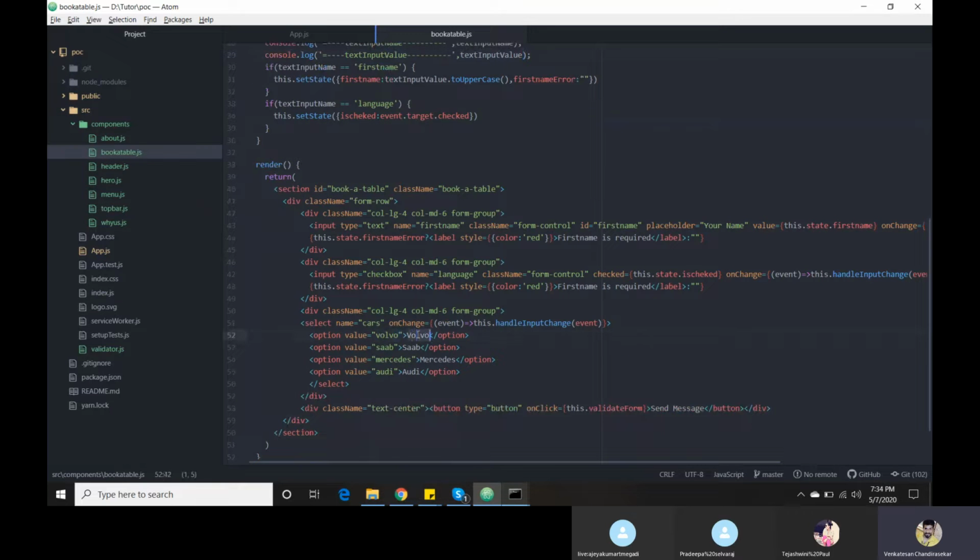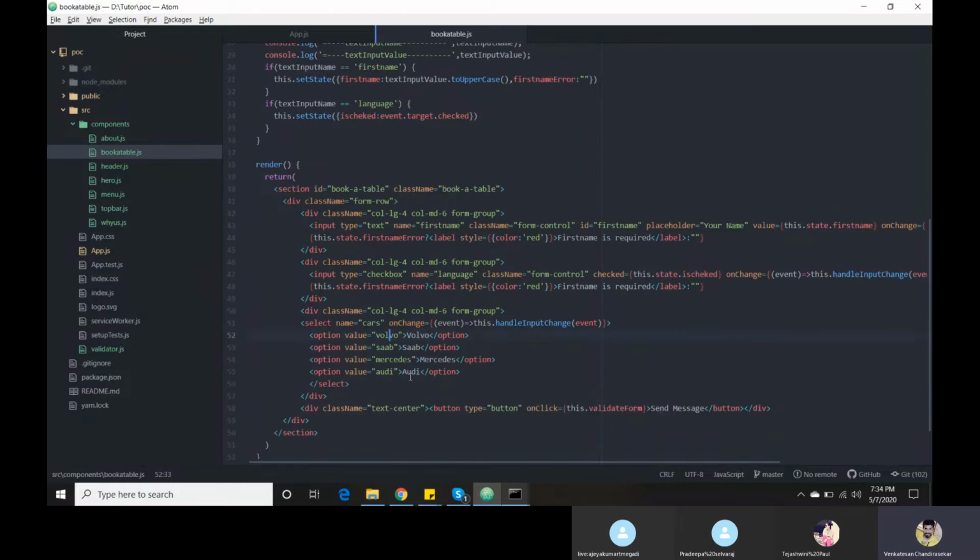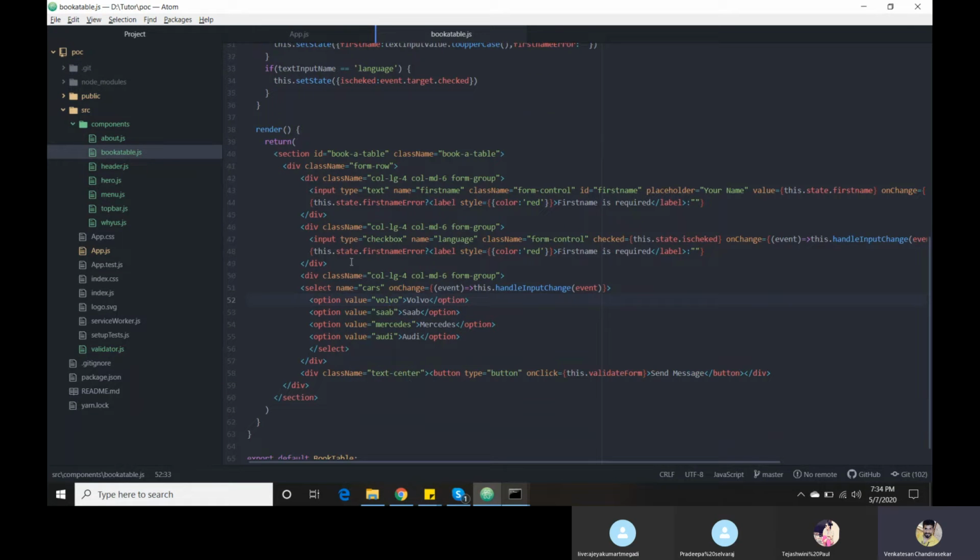Not from the label. This is what the user sees. This is the value. We should get our value from here, not from here. That's the reason. The same way the other fields work. For the remaining, only one thing, image. We will go with that one. Checkbox, you guys know.